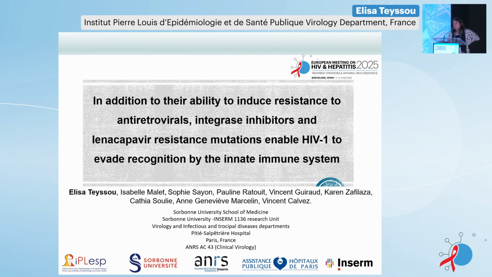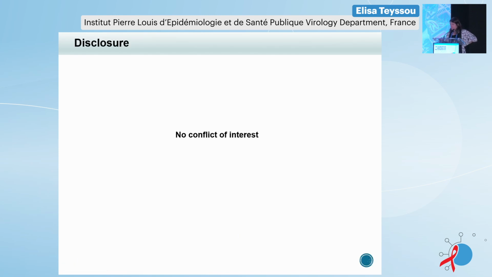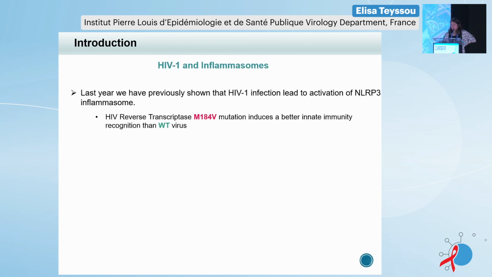So today, I will talk about how antiretroviral resistance mutation can impact the activation of the innate immune system. Last year, we previously showed that HIV-1 infection leads to the activation of the NLRP3 inflammasome. More specifically, we demonstrated that cells infected with the HIV reverse transcriptase M184V mutation induced a stronger activation of the inflammasome compared to the wild-type viruses.